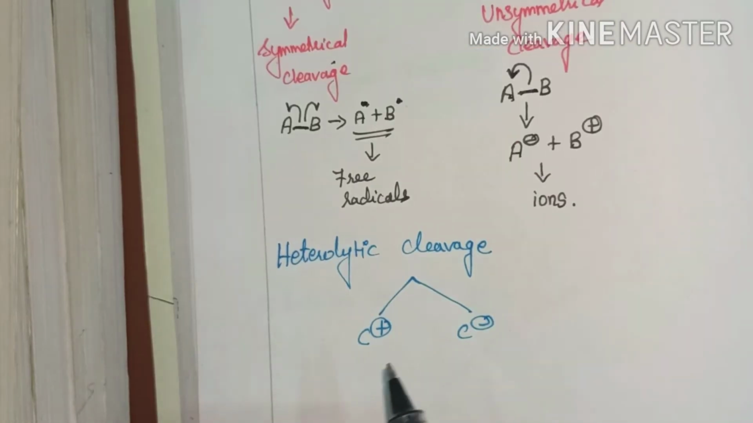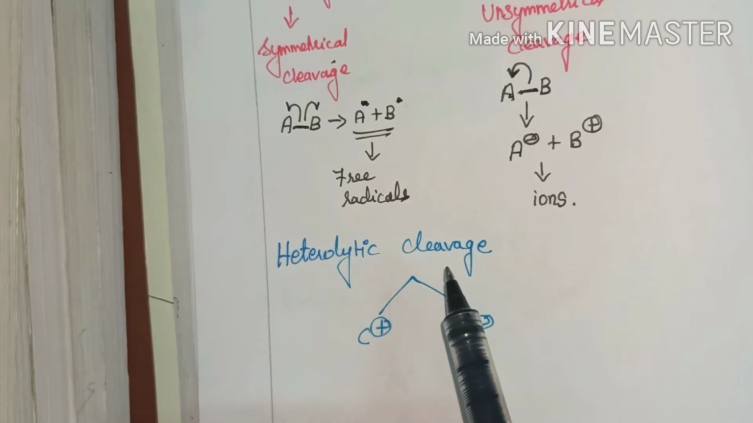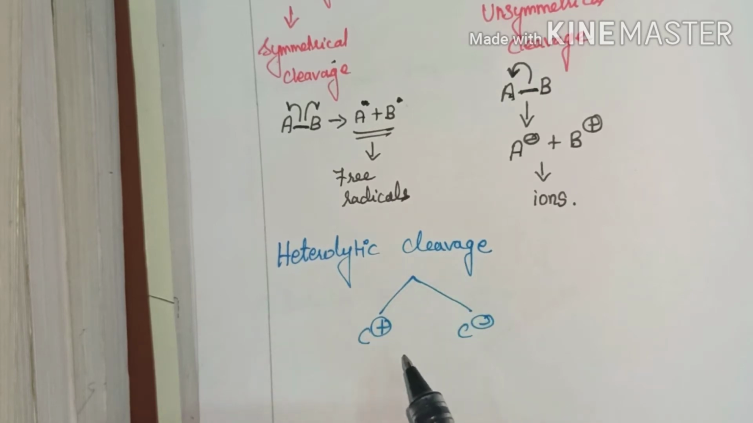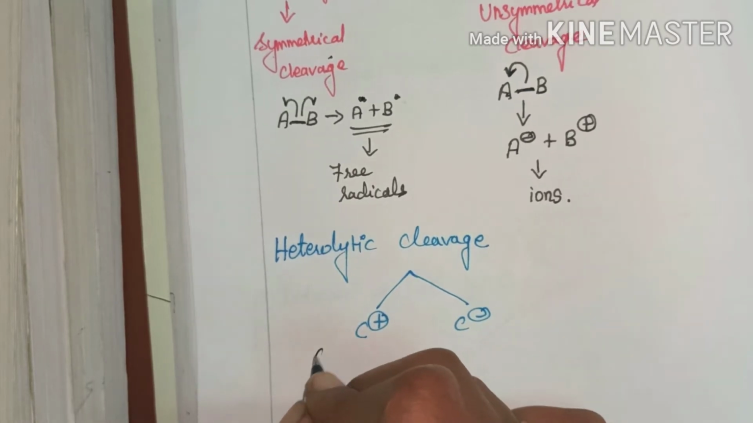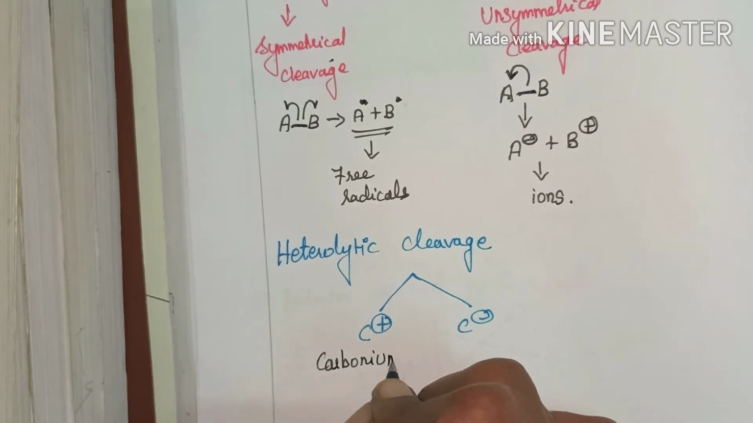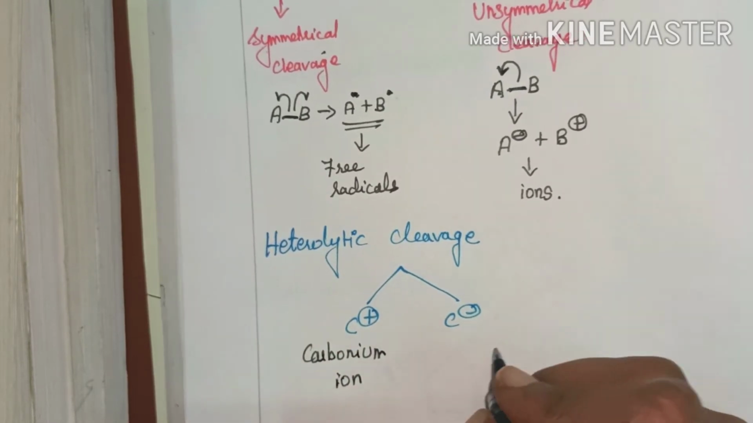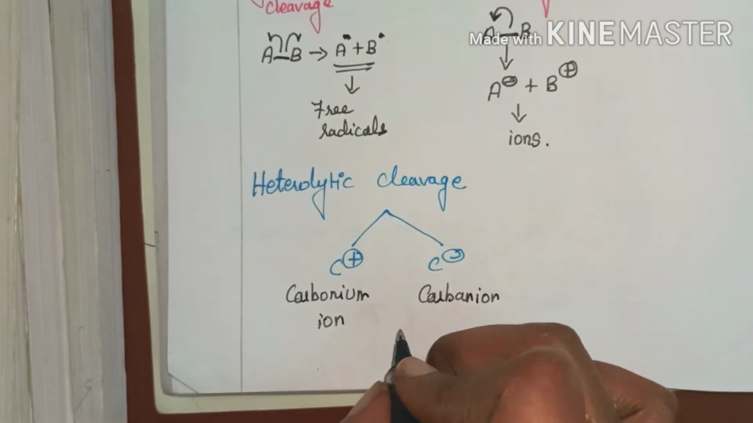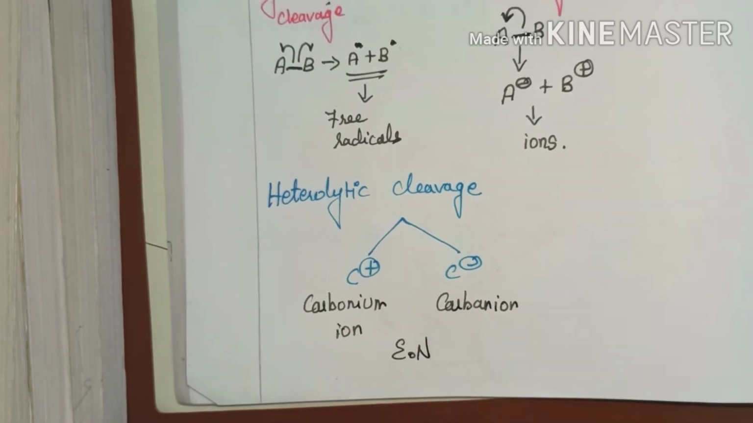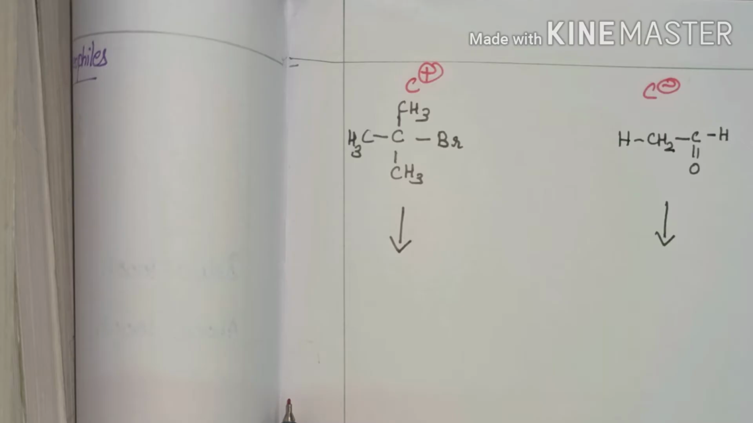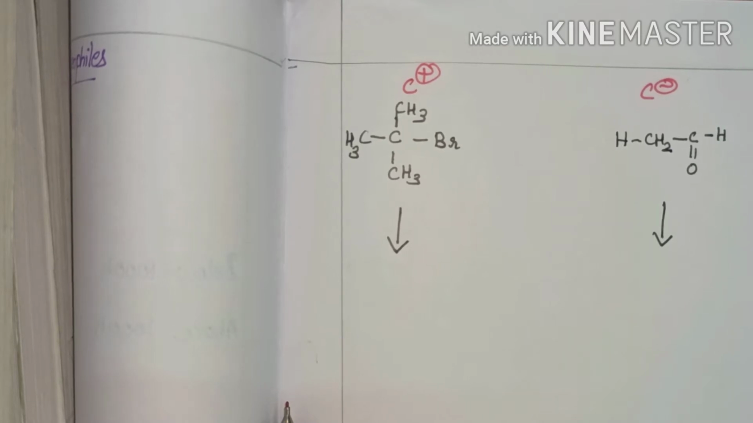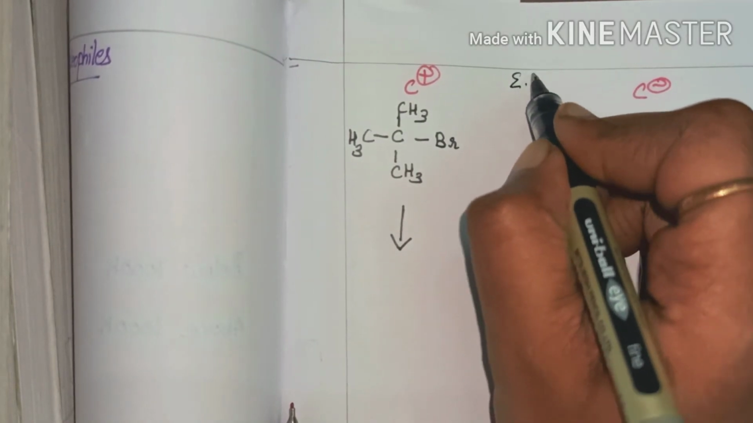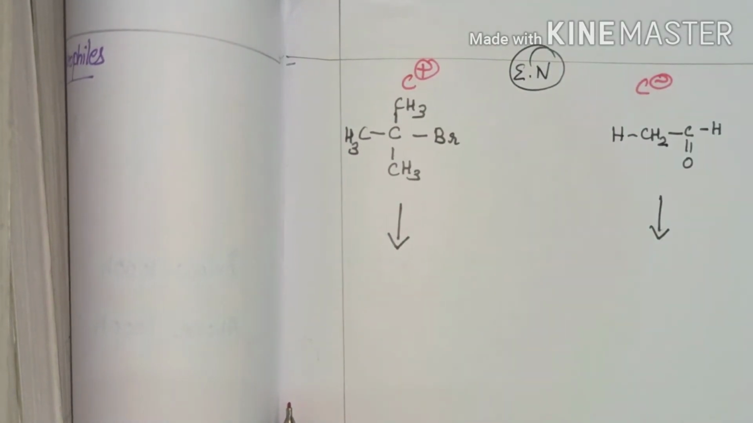Heterolytic cleavage is responsible for the formation of two ions. One is C plus and the other one is C minus. This C plus is known as carbonium ion or carbocation, and C minus is known as carbanion. These two are formed based on the electronegativity of the atom. Now we'll see how carbocation and carbanion are formed based on electronegativity.